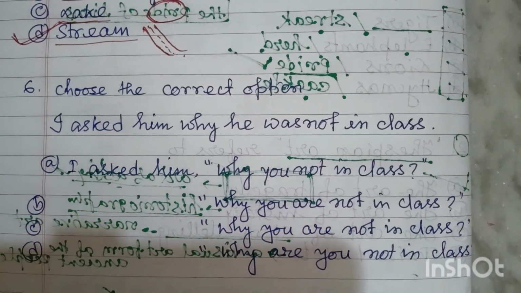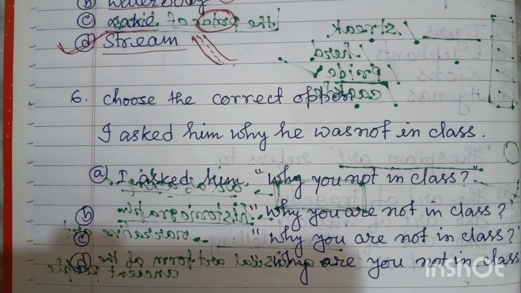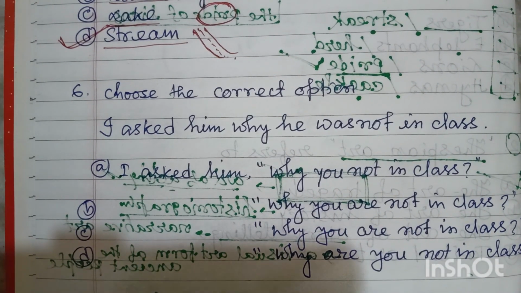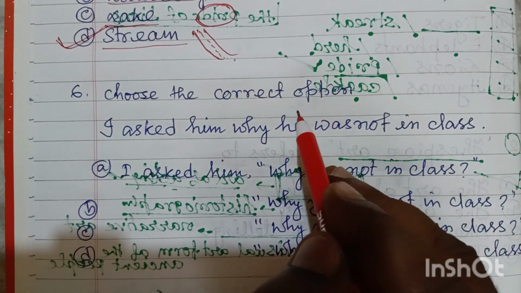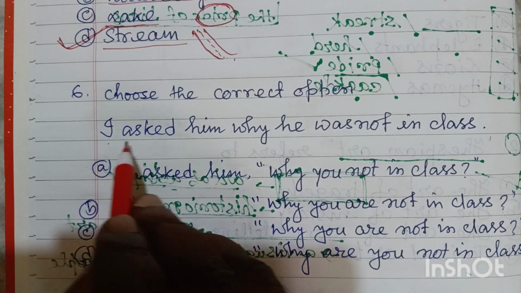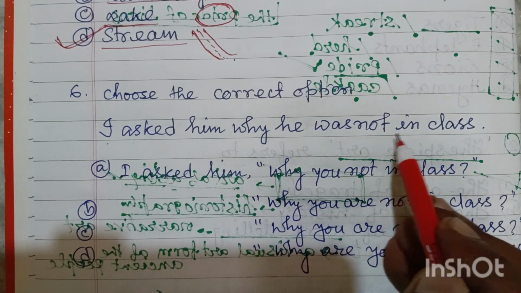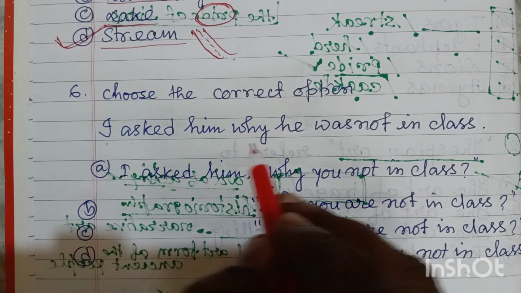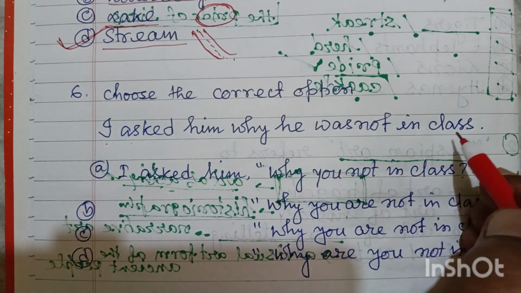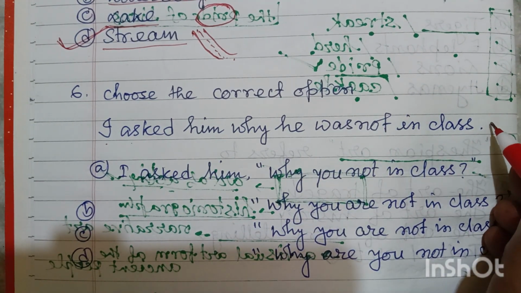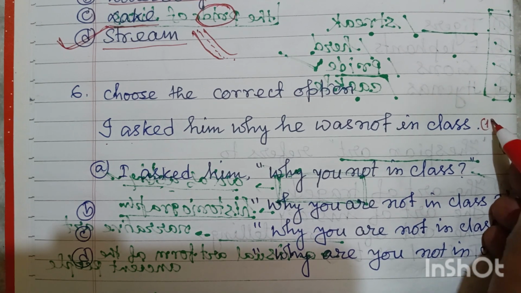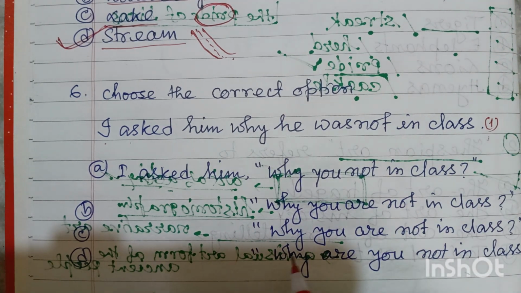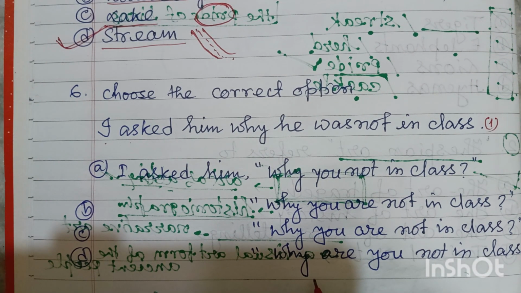Next question number 6. Choose the correct option. Friends, the question is given. I asked him why he wasn't in class. Friends, this is actually indirect speech, and we have to choose the proper direct speech from here.